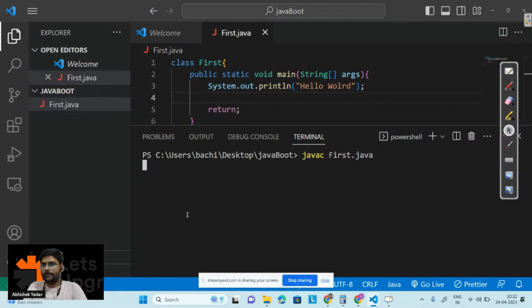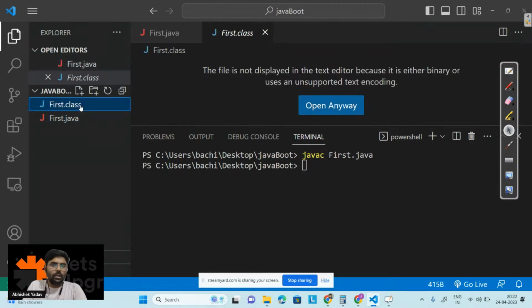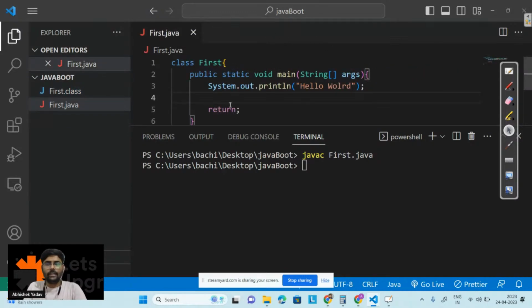So here, see, we got a .class file, right guys? We got a .class file here the moment the code is compiled. And here you can see the file is not displayed in the text editor because it is either binary or uses an unsupported text encoding, so it is an encrypted file, right everyone?